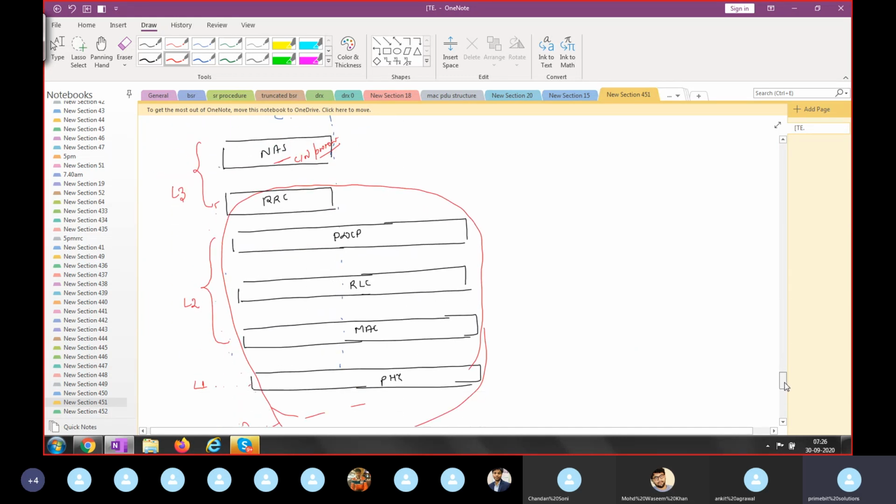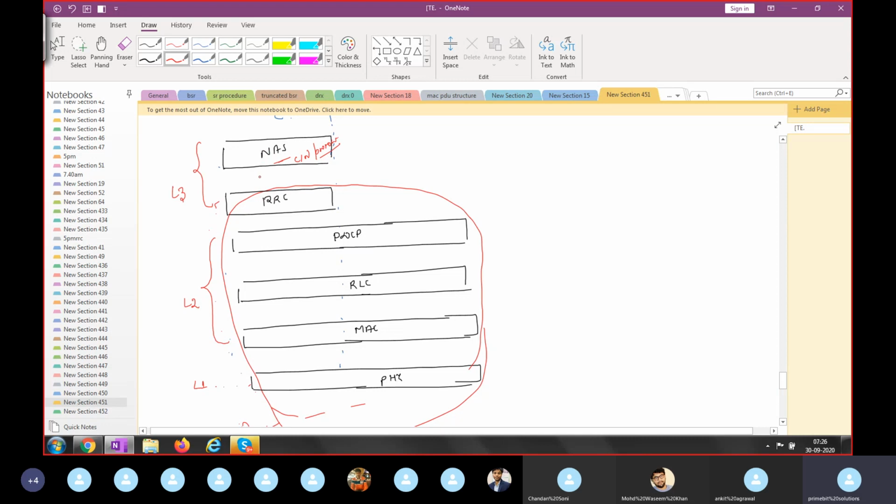If you see this diagram, NAS and RRC are only in the control plane, means only signaling. That's why, if any of you have worked in optimization or any other area of the protocol stack, you will see every time there is a layer 3 message. You will never see layer 3 data. Why?